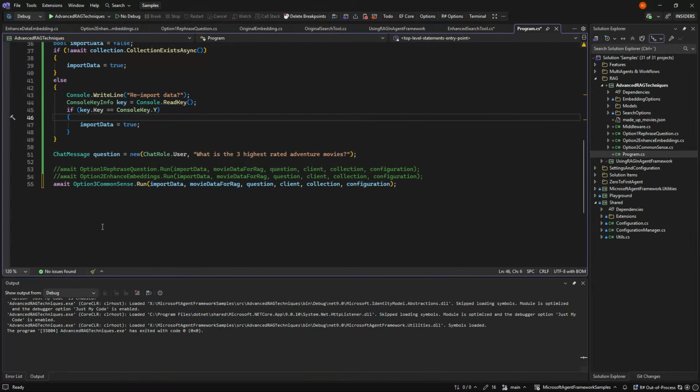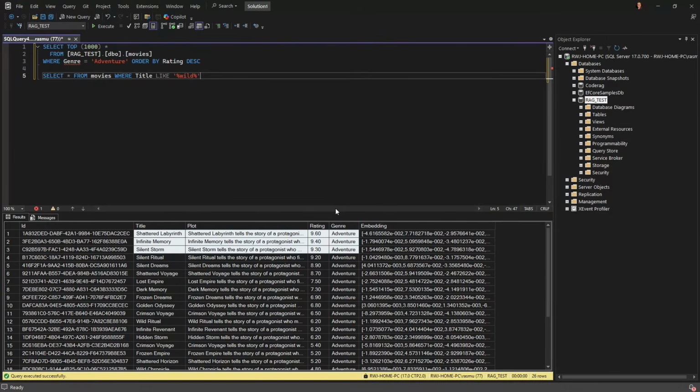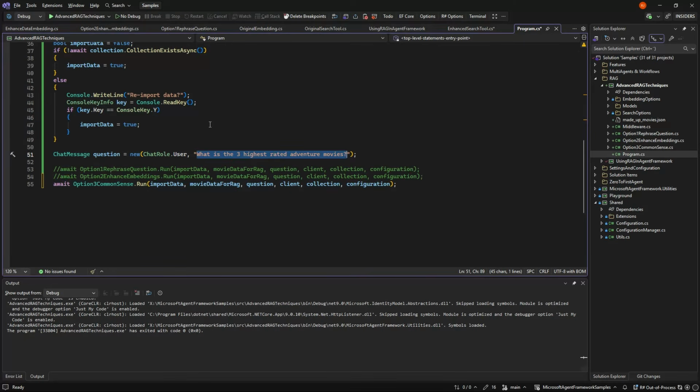So the last one here is actually using some common sense, but it's also using AI to figure out if it makes sense to have that common sense. Because it could be that the question had been, give me all the movies that mentioned the word water in the plot. And that would not be something we could just make a quick SQL statement for. Yeah, we could say like water, but it could be another word that is associated with water. So sometimes our normal code breaks down. That's the main reason we have AI in the first place. But let's see the common scenario here.